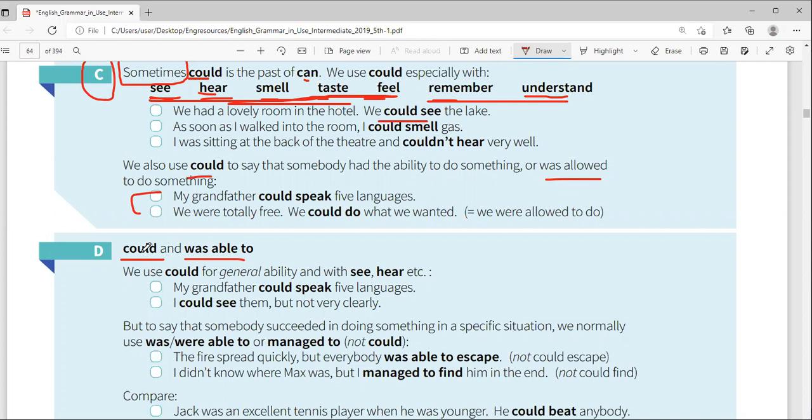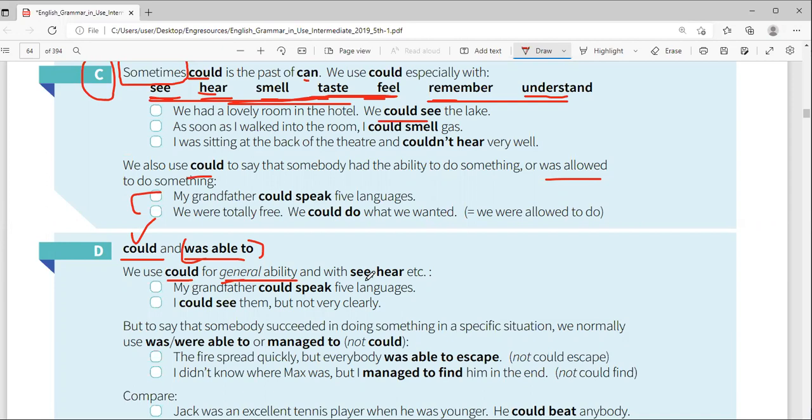But I have told you that could is only for general things. Like when I was in Johor, I could travel. When you say I could travel, you're not saying exactly a particular day you traveled somewhere. But when I was in Johor, I was able to meet Yaye. That's a specific person, isn't it? Specific, not general.